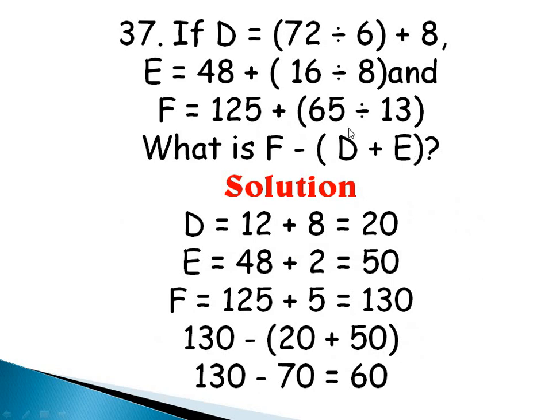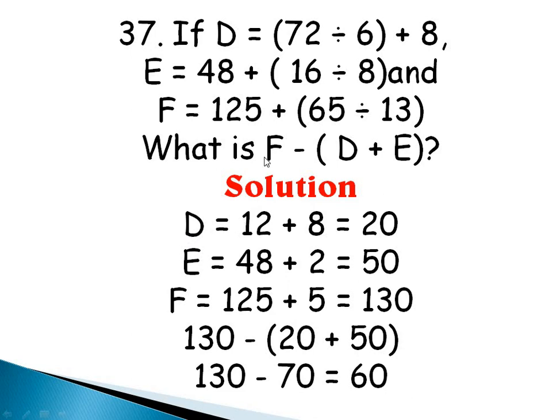Question 37 says if D is equals to 72 divided by 6 plus 8, E is equals to 48 plus 16 divided by 8, and F is equals to 125 plus 65 divided by 13, what is F minus D plus E? Take note of all these ones in brackets. That means we have to do what is in the bracket first before moving to the other operations. Okay, so let's start with D.